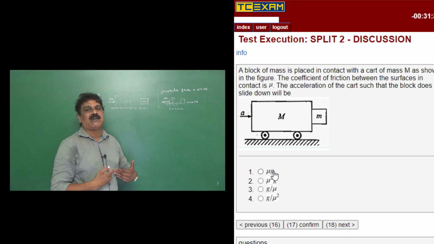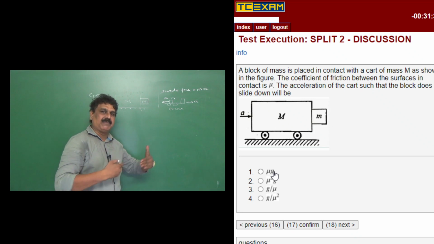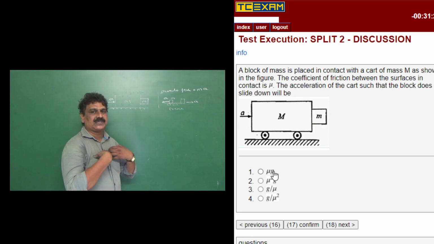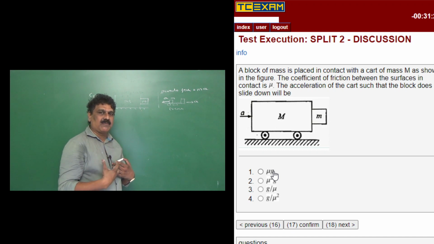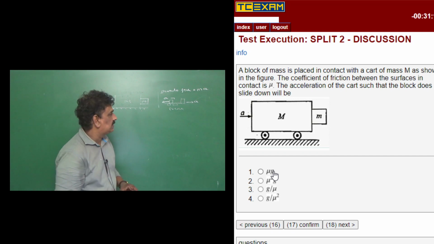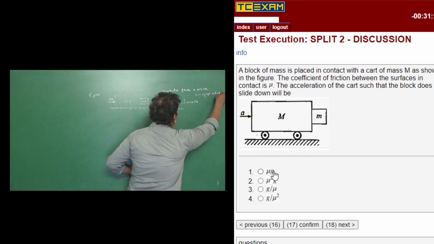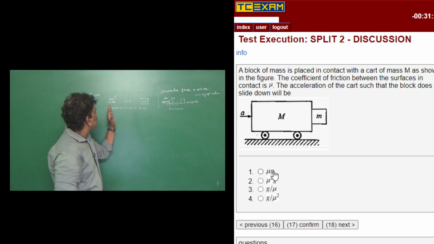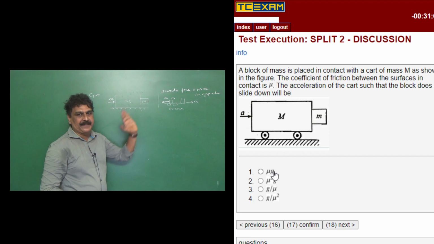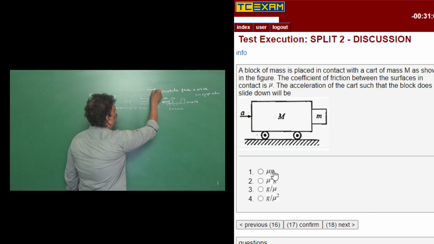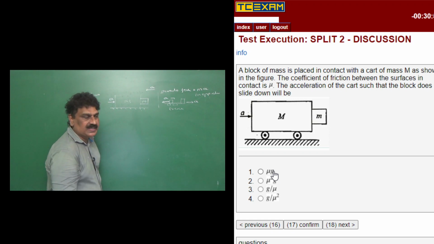When the bus starts moving in the forward direction, the fictitious or pseudo force acting on our body is equal to the mass of our body times the acceleration of the bus, but in the opposite direction.